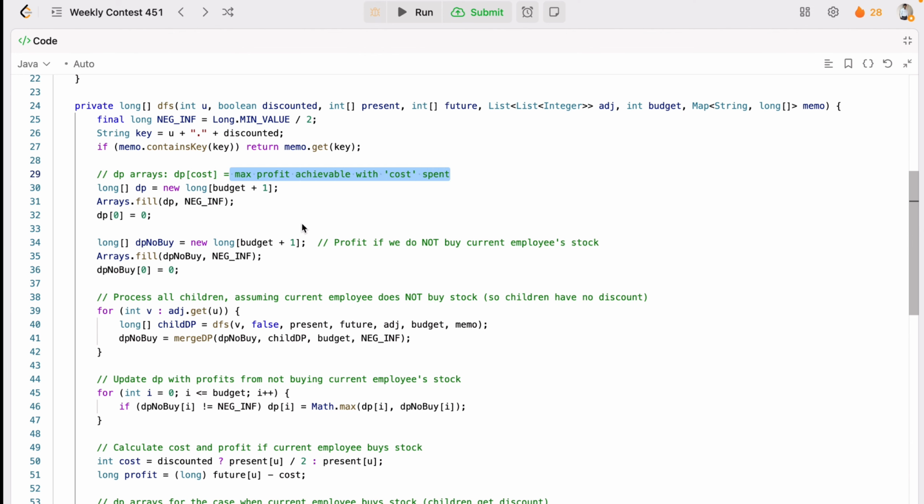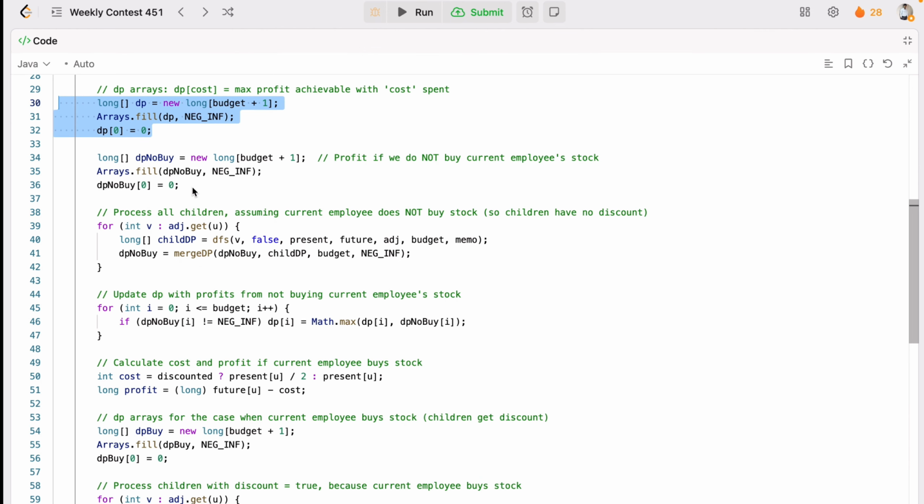And then we will keep filling that. We will prepare the DP array, fill it with these negative values, and add here 0 budget, 0 profit, like that. So we'll do that initially. Okay, now there is another, DP no buy, the profit if we do not buy the stock. So we'll fill like this, no buy, and we'll buy DP at 0. So initially we'll define it like this.